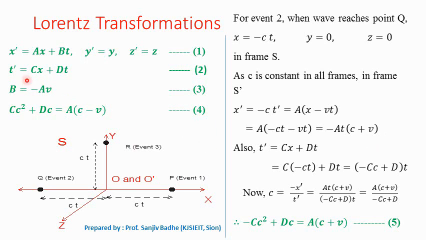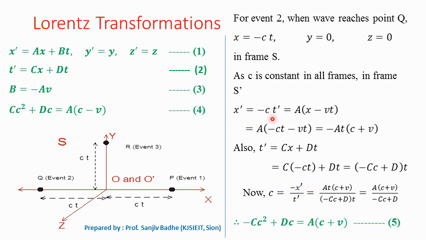Again by using equation number 2, t prime is equal to cx plus dt, x is minus ct, so we can take t common and we can write it as minus cc plus d into t. Now again c is equal to minus x prime upon t prime.